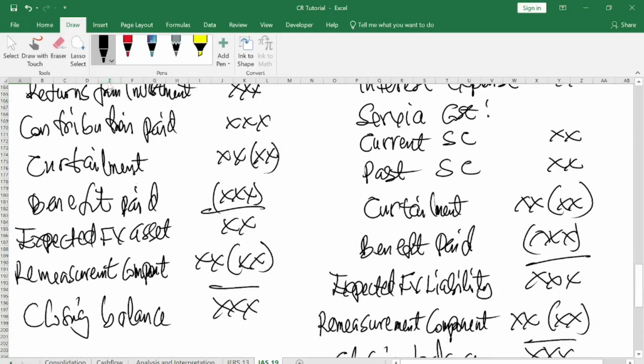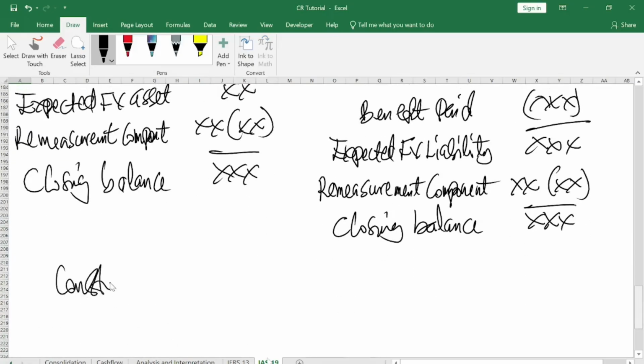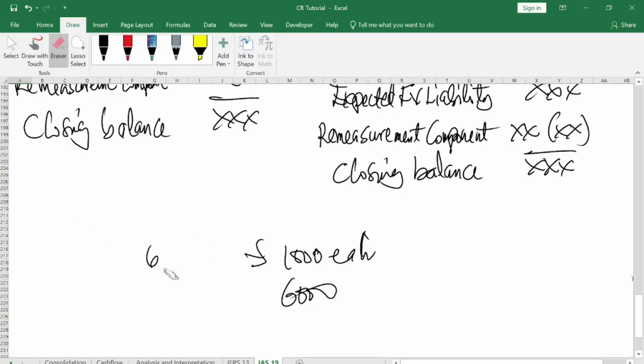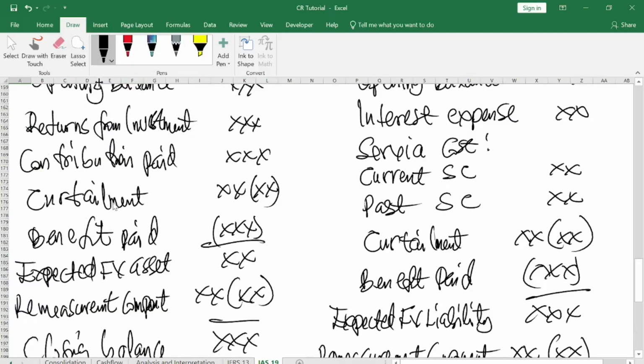So now we also have what we call contribution paid. Contribution is a constant payment into the pool of fund. You understand? So if maybe you have 6 employees, and for all these employees you pay maybe a constant amount of 1,000 each, so every month you pay how much? 6,000 into the fund, right? So that's what we call contribution paid into the fund. We have what we call curtailment. Skip that. I will explain curtailment in detail.